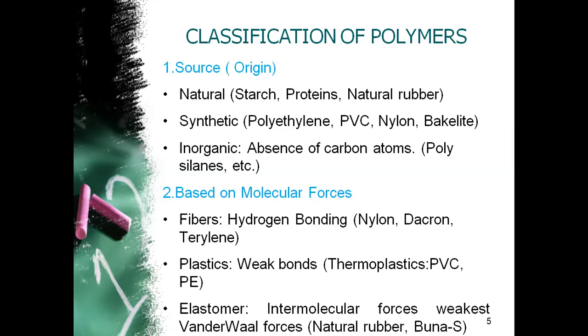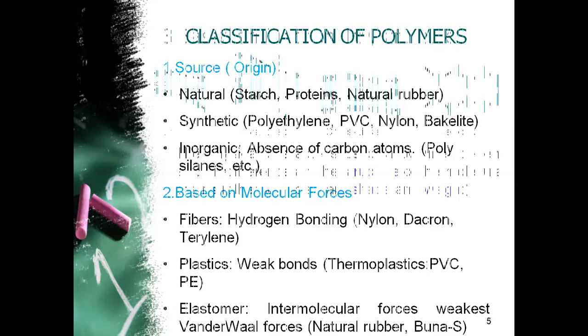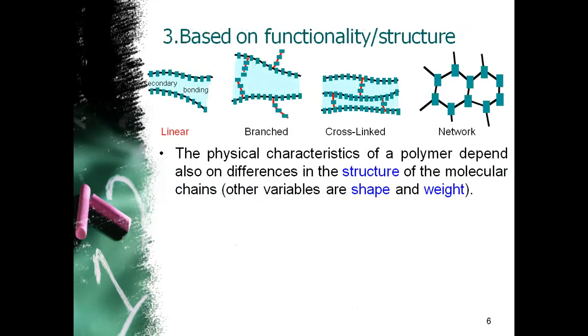In a similar manner, plastics have a weak force of attraction between them. Examples are most of the thermoplastics, that is, the plastics which are highly affected by heat, for example polyethylene, polyvinyl chloride, etc. The third classification based on molecular forces is elastomers. Elastomers have the weakest van der Waals force of attraction, therefore they can be stretched easily. A few examples are rubbers, that is Buna-N, Buna-S, etc.